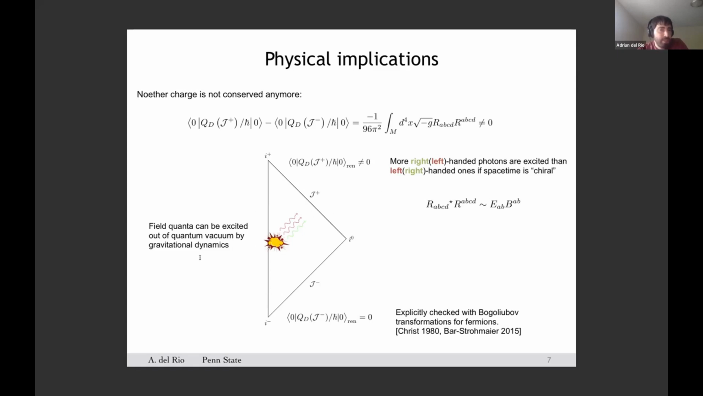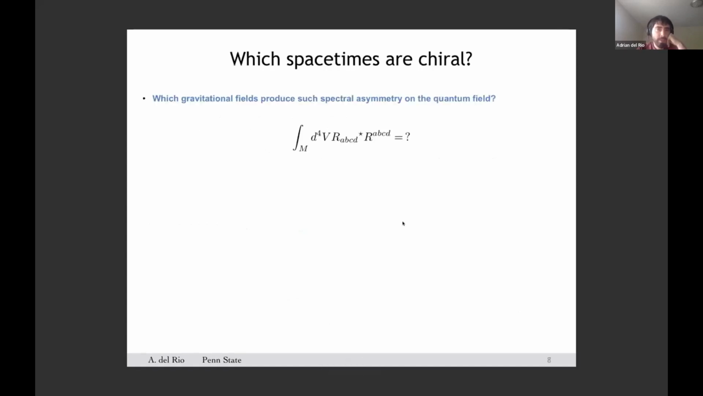the gravitational dynamics has produced a net amount of helicity. In other words, more right-handed photons can be excited out of the quantum vacuum than left-handed photons, or vice versa, if the spacetime has some degree of chirality, in some sense. Okay. Now you might be wondering, what is this notion of chirality of the spacetime? In other words, what are the physical spacetime backgrounds that can induce this spectral or helicity asymmetry on the quantum field?